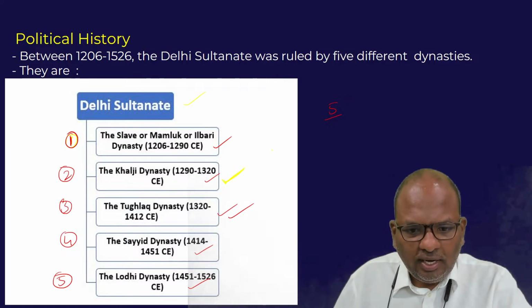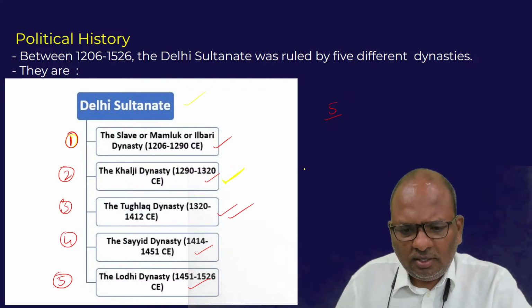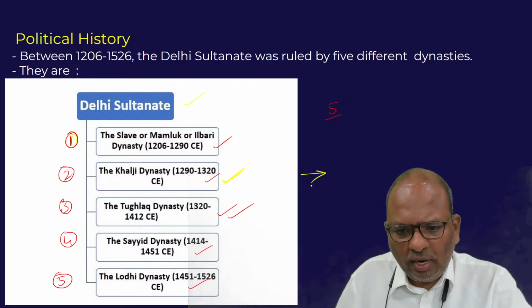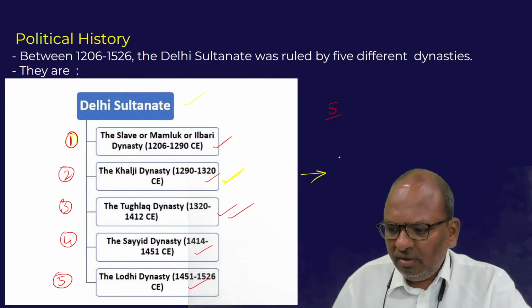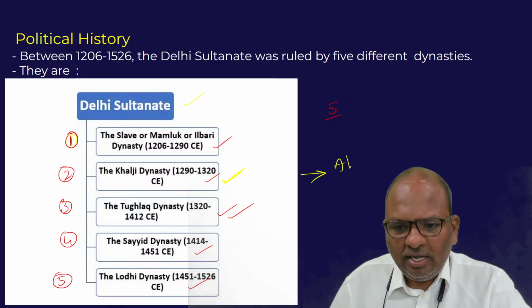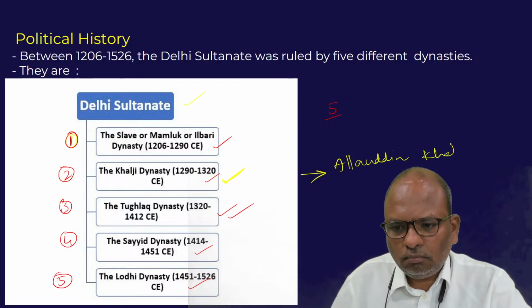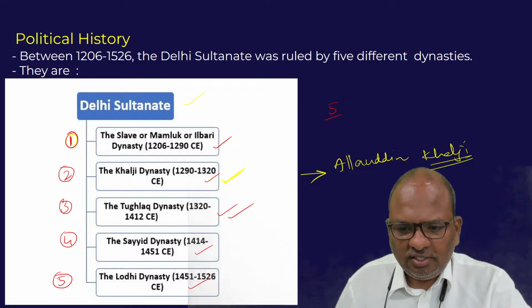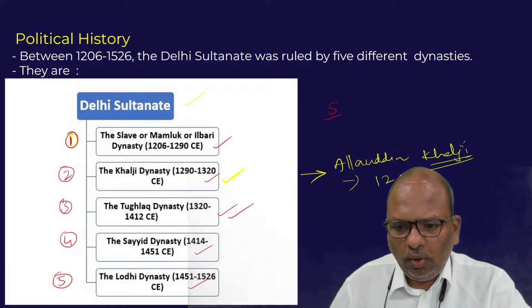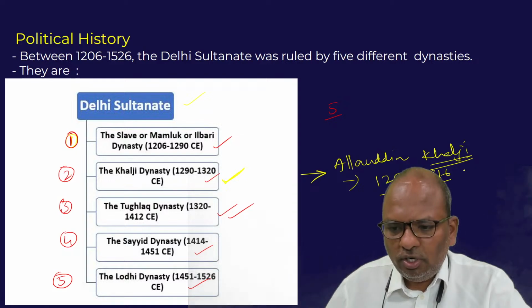So it was during the Khaljis' time. Let me make a reference to one Khalji dynasty ruler, Alauddin Khalji. Alauddin Khalji was in power between 1296 and 1316 AD, ruling for about 20 years.